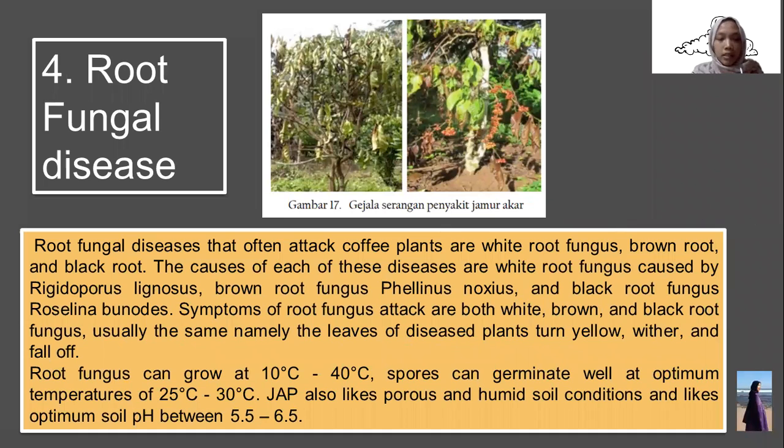Root fungus can grow at 10 to 40 degrees Celsius. Spores thrive at optimum temperatures of 25 to 30 degrees Celsius. The fungus also likes porous and humid soil conditions and an optimum soil pH between 5.5 and 6.5.